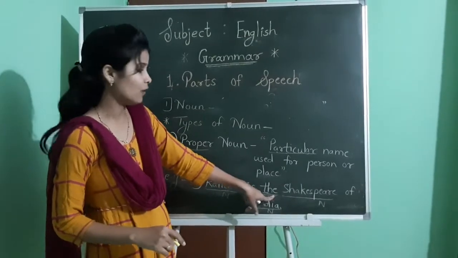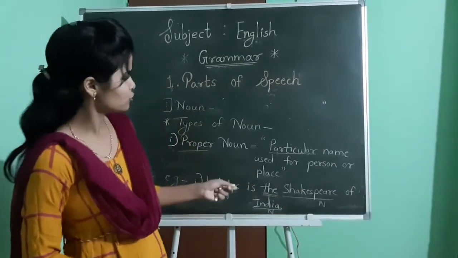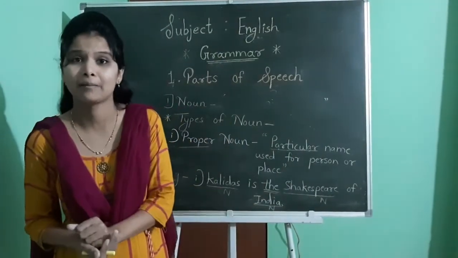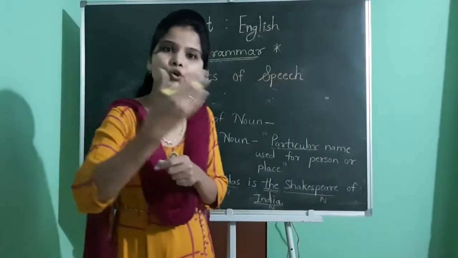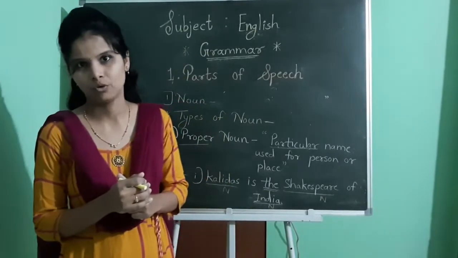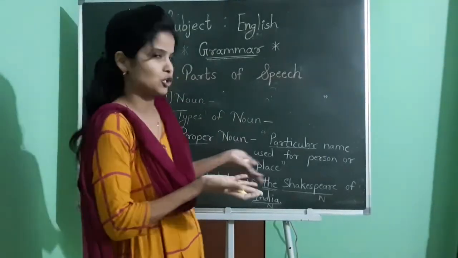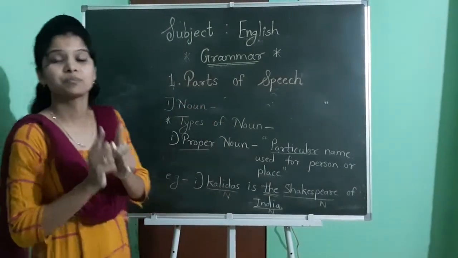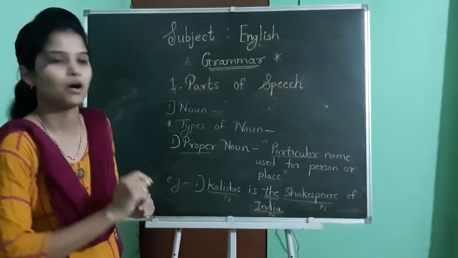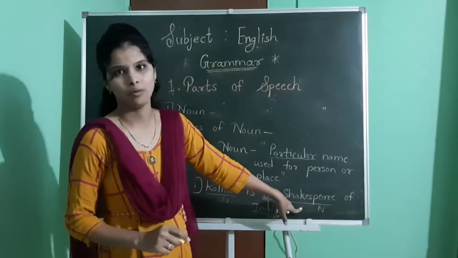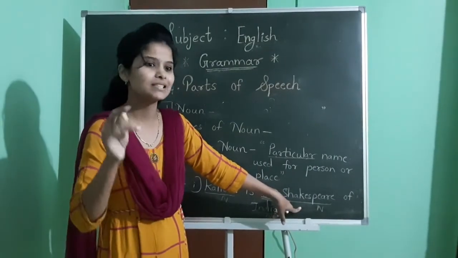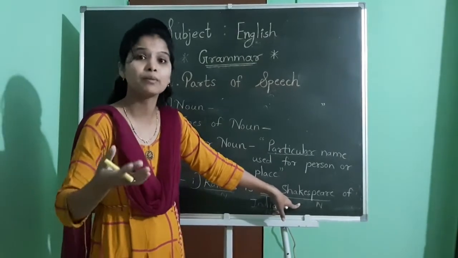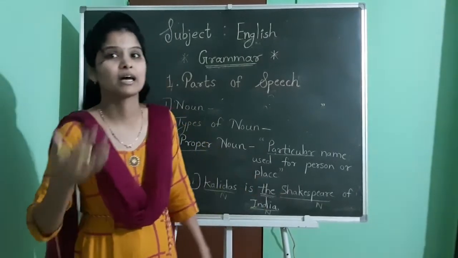Yes. Now see, if I am using the article the before Shakespeare, at that time the proper noun turns into a common noun. Okay, because I can compare Shakespeare with anyone then. Yes, that's why here Shakespeare can't be a proper noun. Here it will become a common noun. Okay, so this is one thing that you have to remember, that only sometimes we use an article.